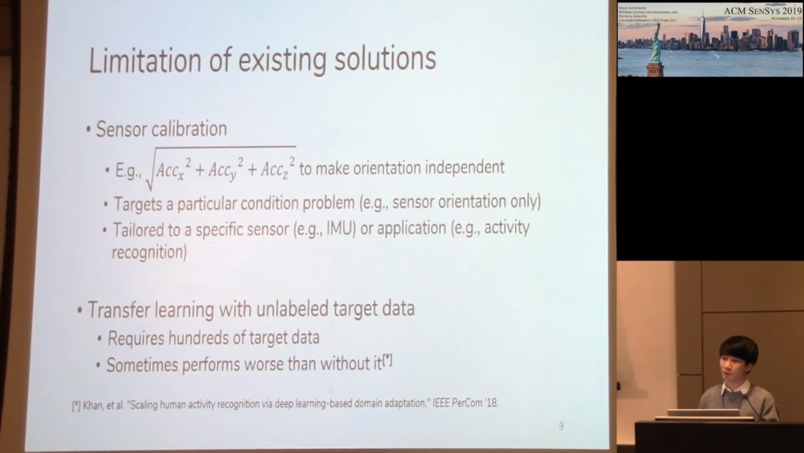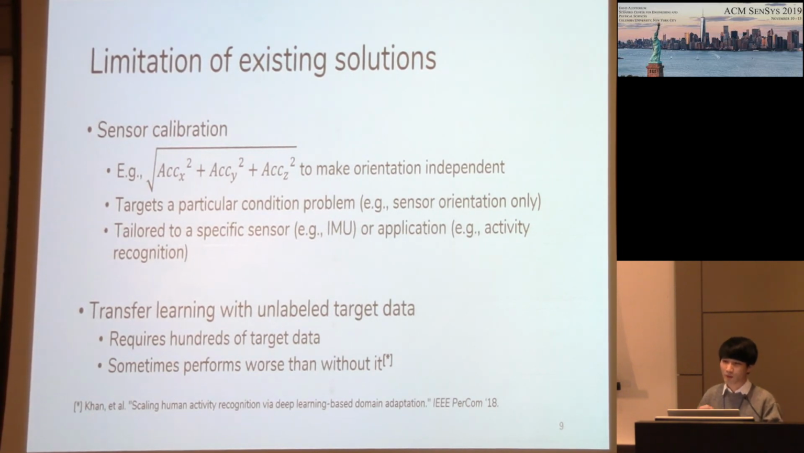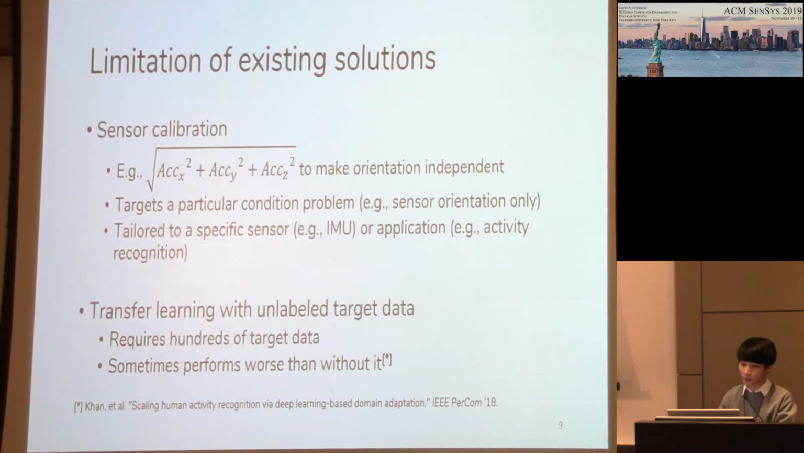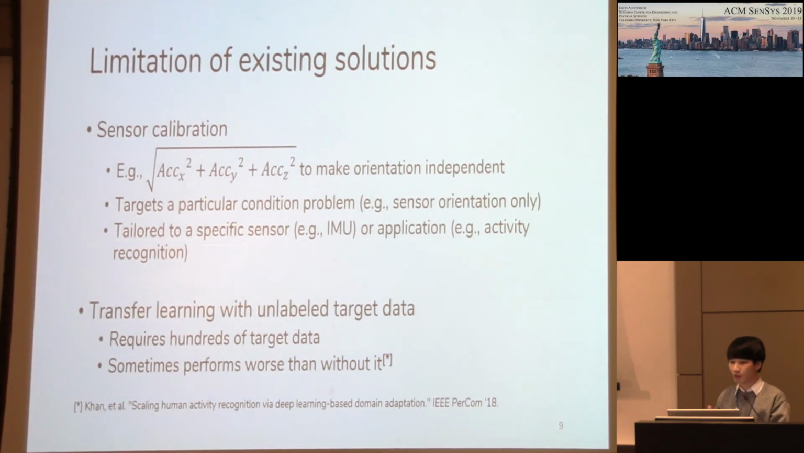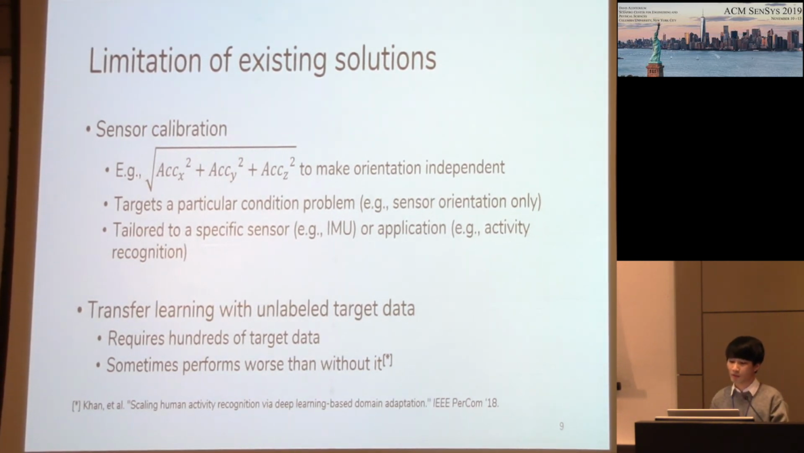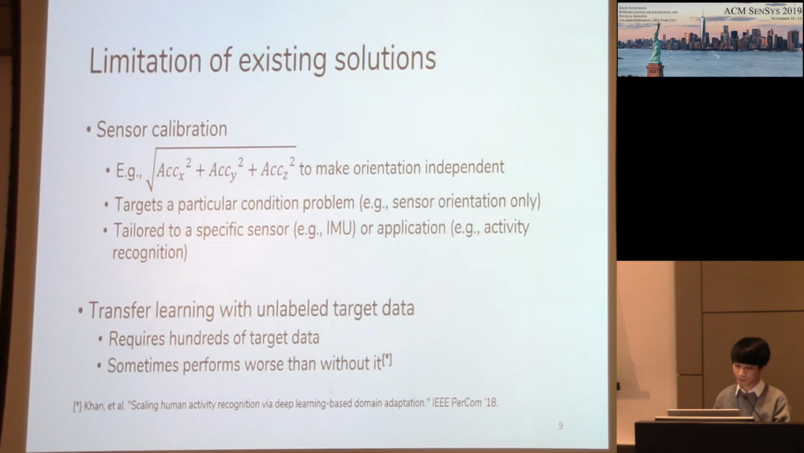So there have been many trials to resolve this individual condition problem. The first category is sensor calibration. For example, summing the square root of the XYZ axis of accelerometer values to make a sensor orientation independent feature. However, these approaches target a particular condition problem, such as sensor orientation only, and are usually tailored to a specific sensor or specific application. So this is not a general solution for mobile sensing.